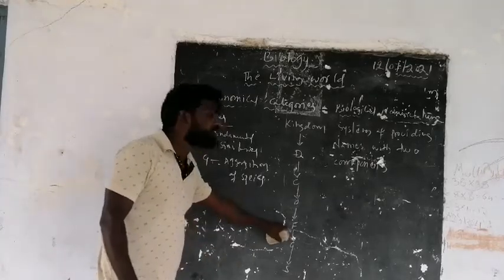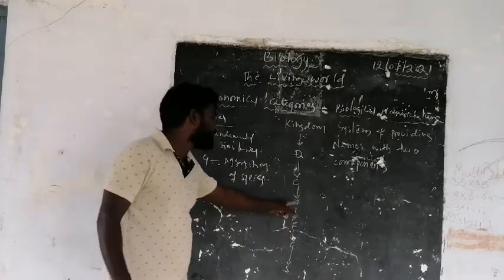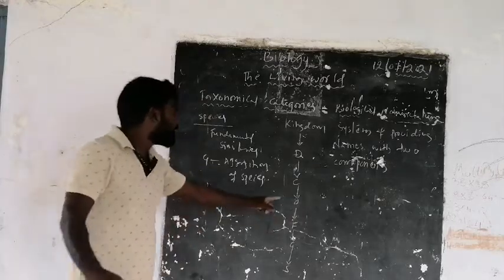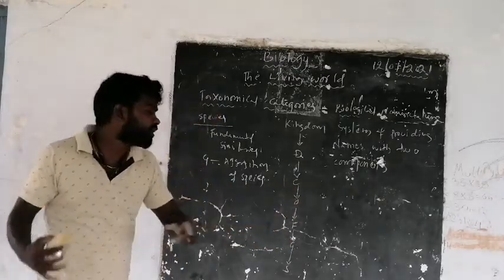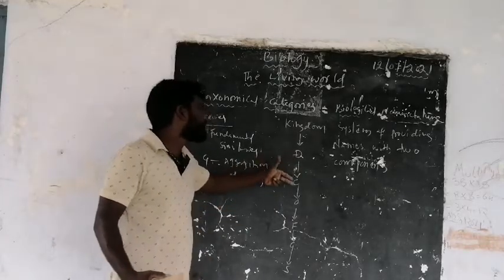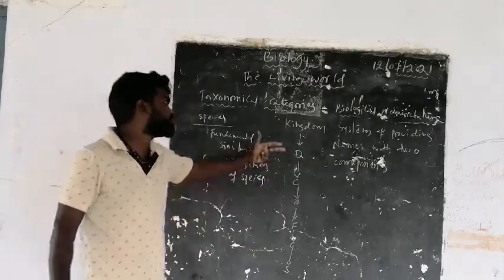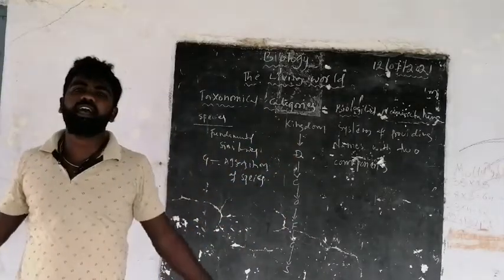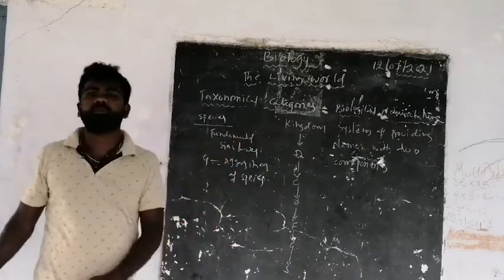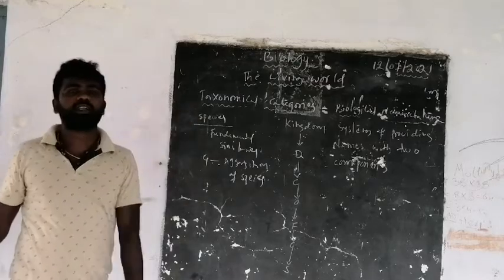Next, family: several genera combined are called a family. Order: the closely related families come under the same order. Class: the group of orders comes under a class. The group of classes comes under a division. And all divisions come under a single kingdom. All the plants are under the plant kingdom and all the animals under the animal kingdom. This is about the taxonomical categories and taxonomical hierarchy.